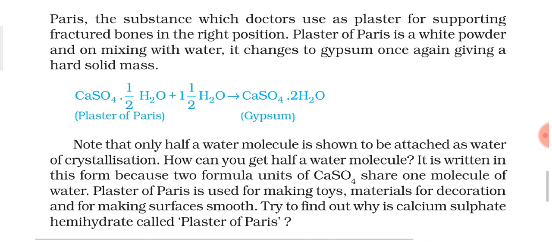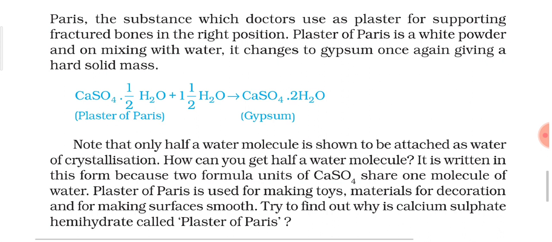That means the plaster of Paris, you might have seen also, is in the form of a powder which is white in color, whereas gypsum is a very hard solid mass. So here you can see how gypsum can be prepared, or what happens when we mix water into plaster of Paris. When you add water to plaster of Paris, it gives gypsum. Note that only half a water molecule is shown to be attached as water of crystallization.